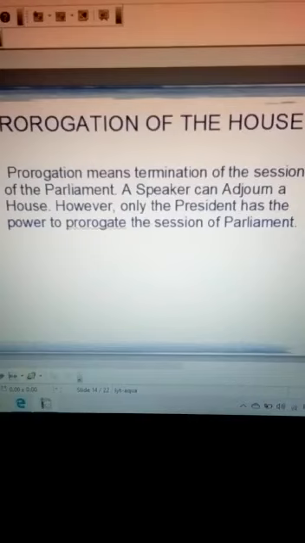That is a discipline issue. The fourth one is for want of quorum. What is the meaning of want of quorum? The quorum is one-tenth of the total membership, which should be present; if it is less than that, there is want of quorum. For that also the speaker can adjourn the house. And the last one is as and when the speaker finds it necessary, he can adjourn the house.